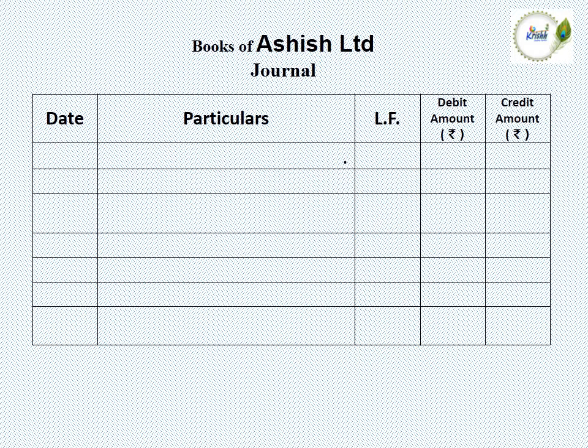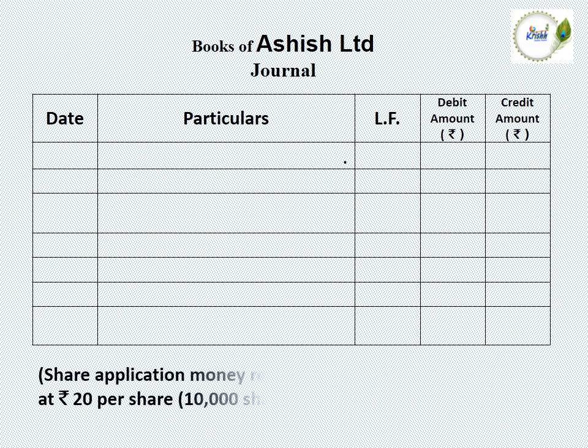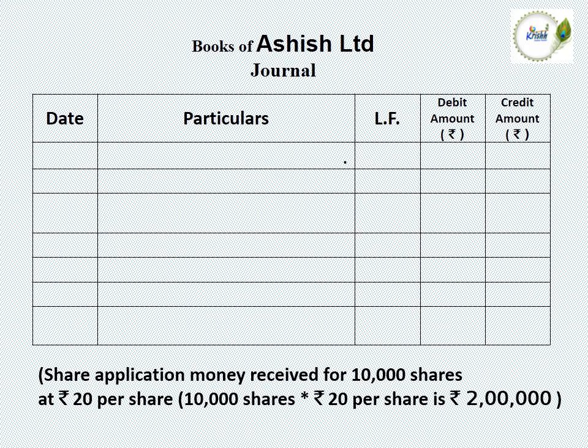Let us see the journal entries one by one. First, we have to place the journal entry for the application money received. The total number of applications received by the company is 10,000 and the application money is 20 rupees per share. So 10,000 into 20 rupees, the value is 2 lakh. We pass the journal entry: bank account debit 2 lakh in debit amount column, and to share application account credit 2 lakh rupees in credit amount column.